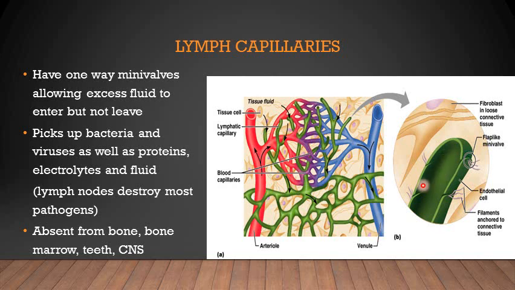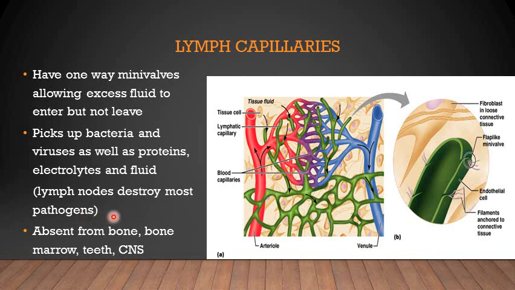It picks up the bacteria, the viruses, the proteins, and the other macromolecules, electrolytes and fluids which escaped and are not passed through the blood capillaries. These are collected through the lymph capillaries, and then in the lymph nodes, which are another filter area, the lymph is filtered to destroy the pathogens, and lymphocytes are also added.